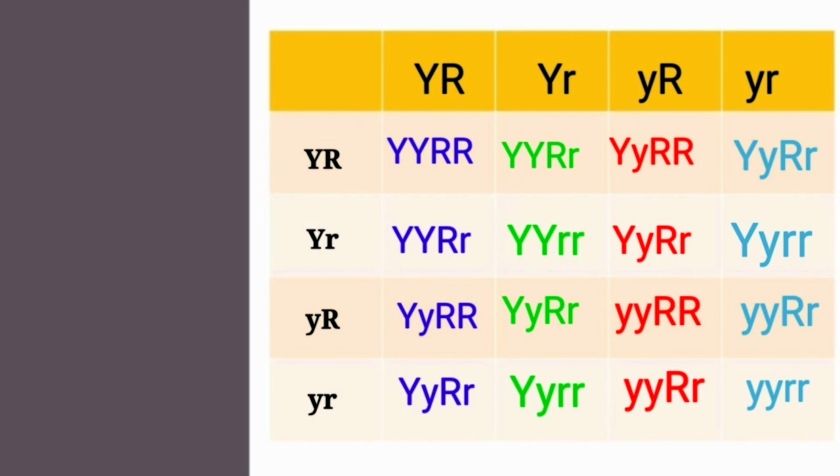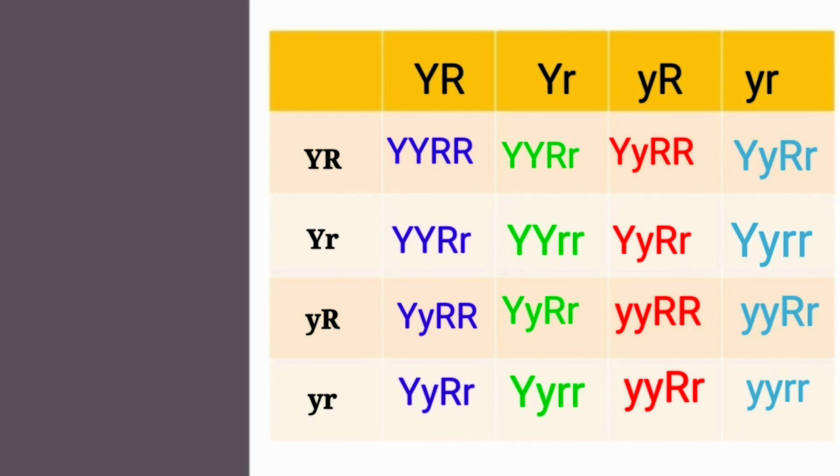So this is the occurrence of 4 different types of gametes, and for the fusion of these 4 different types of gametes from both the parents, the male parent and the female parent, it resulted into 16 types of individuals. So that means from the parental ones, now we have some new combinations in the F2 generation. And this happened all because of the independent assortment of the alleles during the formation of the gametes and the independent assortment of the fusion of gametes.